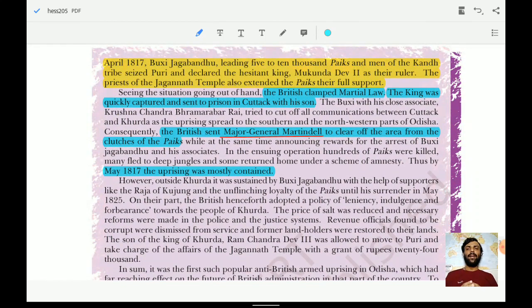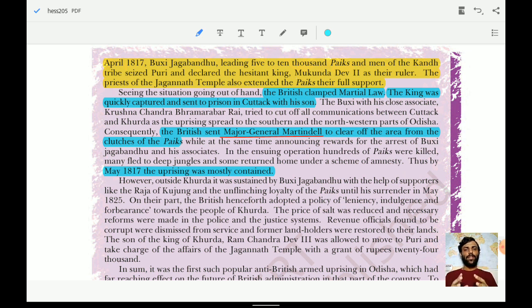In April 1817, Bakshi Jagbandhu, leading 5 to 10,000 Pikes and men of the Kondh tribe, seized Puri and declared the hesitant king Mukund Dev II as their ruler. The priests of the Jagannath temple also extended the Pikes their full support. The British clamped martial law. Why? The king was quickly captured and sent to prison in Cuttack with his son. So they wanted to control the situation, so they claimed martial law.